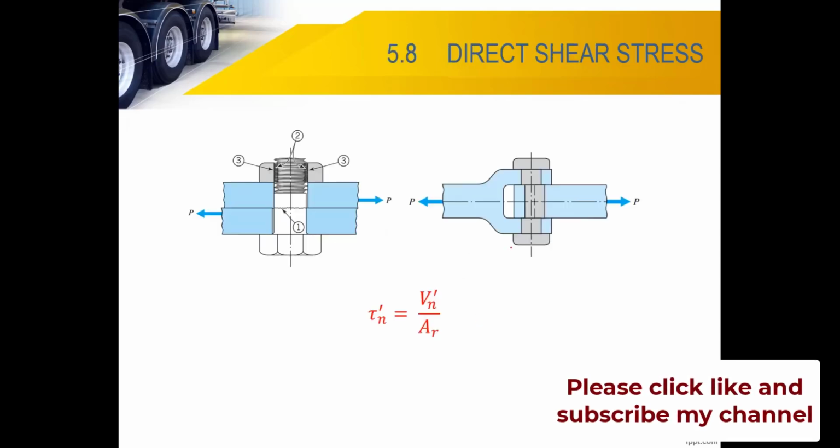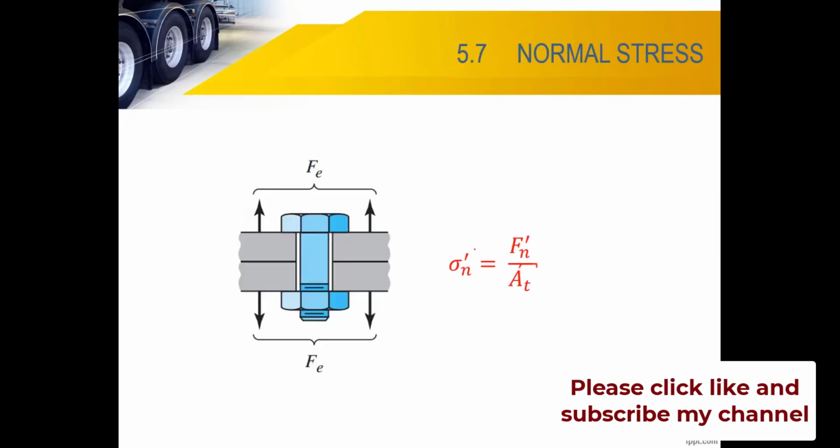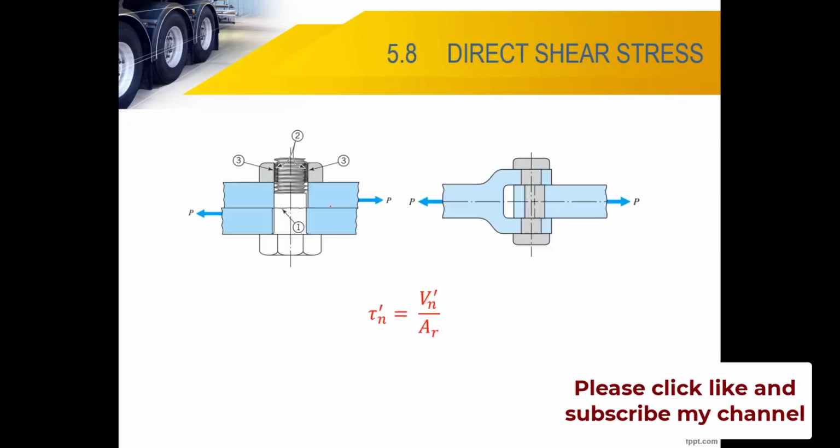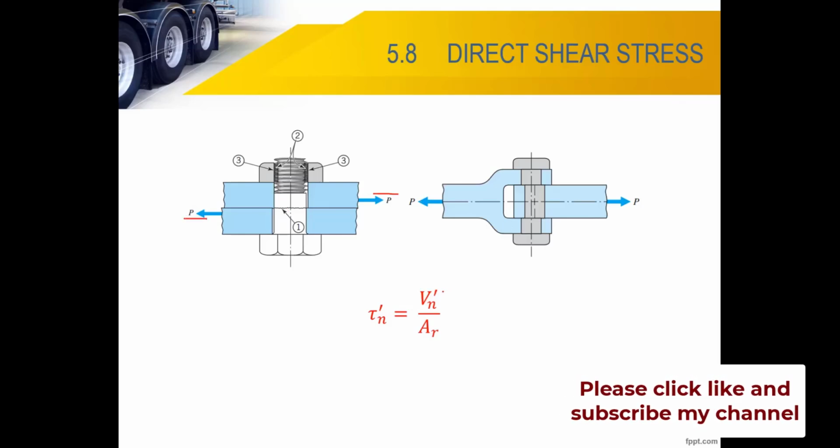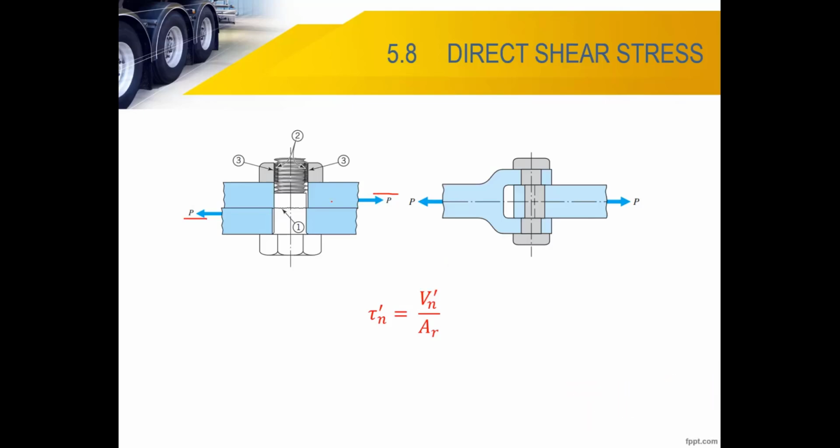All right. Okay, this is direct shear. This one is a primary load, and this one is also a primary load, direct shear. If you have a bolt tightened by the nut, and two plates joined together, and we have this direction, so this is axial stress. If we have shear loading, this is direct shear stress. Just now was axial stress or normal stress. This is direct shear stress.